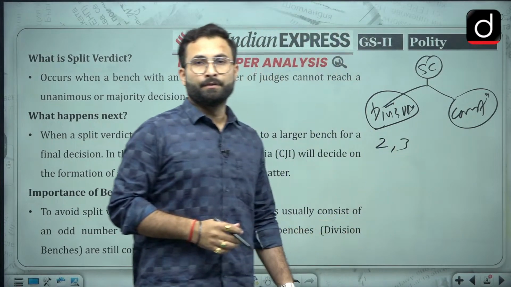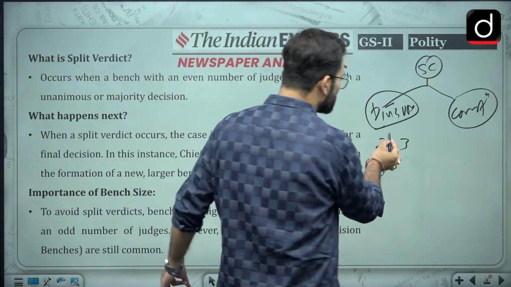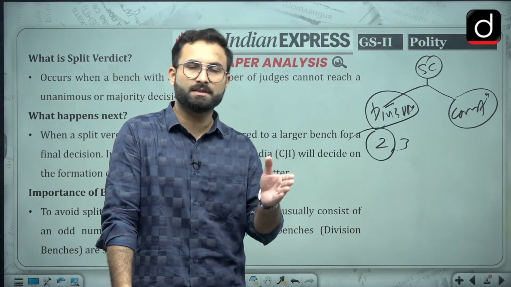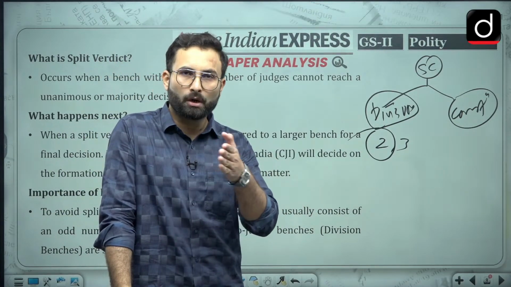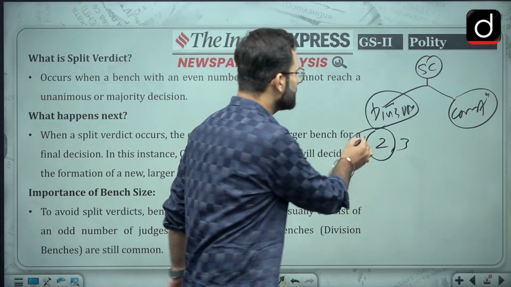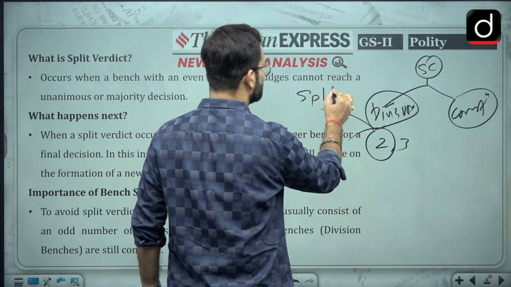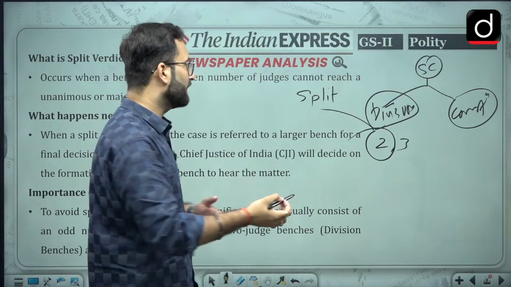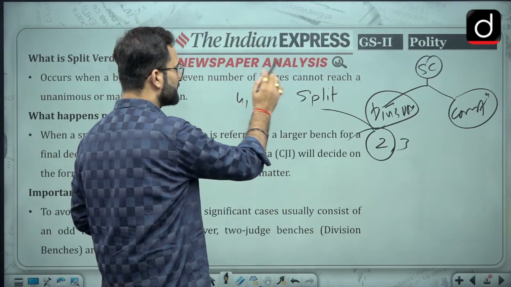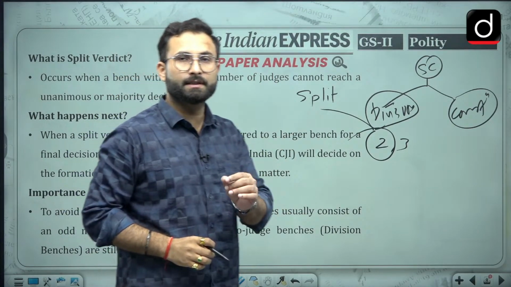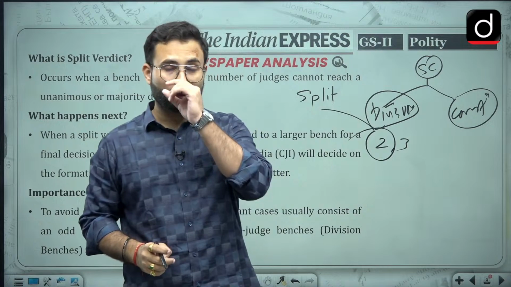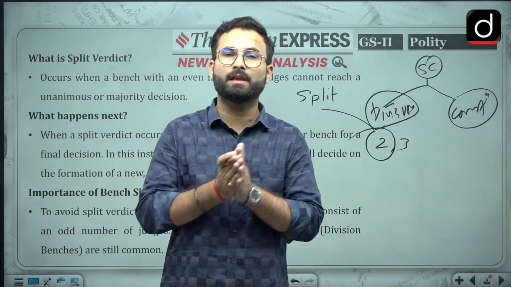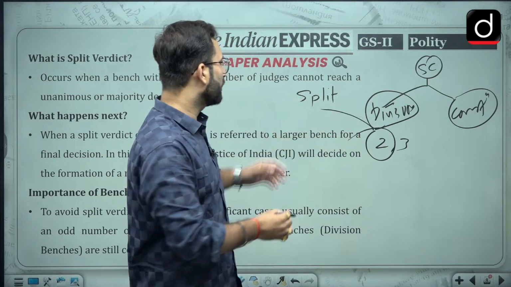Now when we are talking about a 2-judge verdict, if one judge is giving yes and one judge is giving no, there is no conclusion. In that case, it is called a split verdict. Second thing is, if we are going for larger benches as well, like benches of 4, 5, 6 judges, in that case also, if there is an even number of judges and half of them are in favor of yes and half of them are in favor of no, that is also called a split verdict.